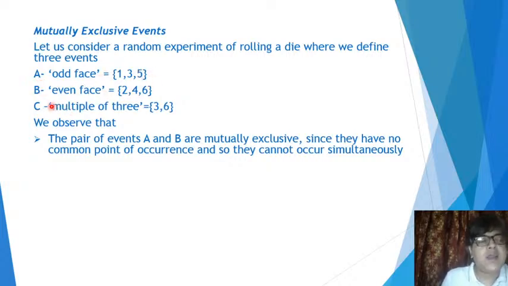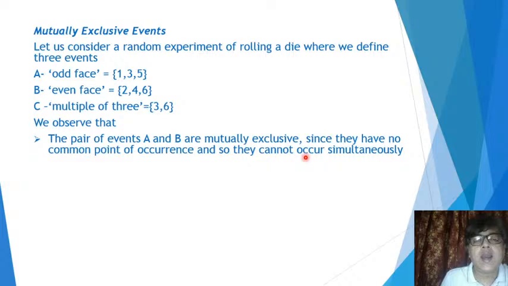Here A and B are mutually exclusive because A comprises 1, 3 and 5 and B is 2, 4, 6. In no way will A and B occur simultaneously, and we also know from basic mathematics that odd numbers and even numbers are distinct.